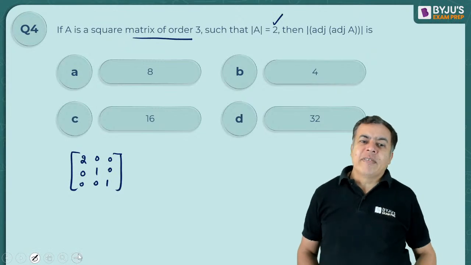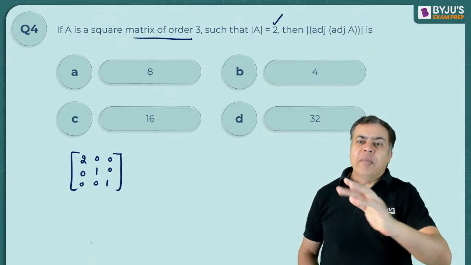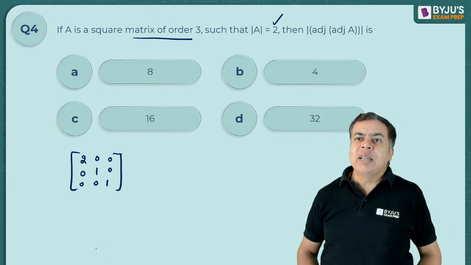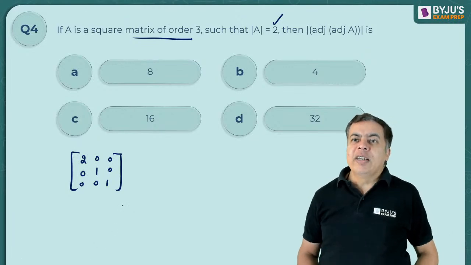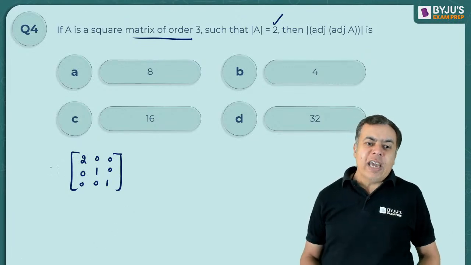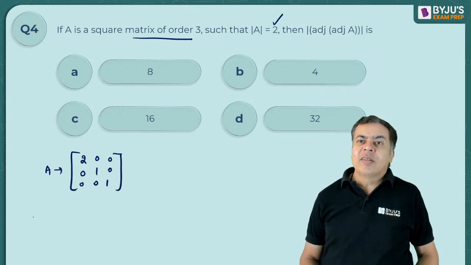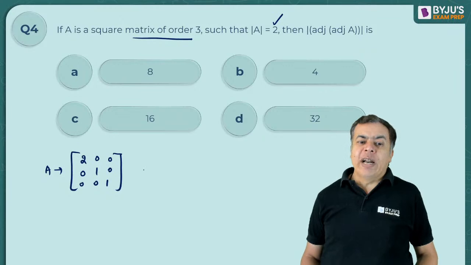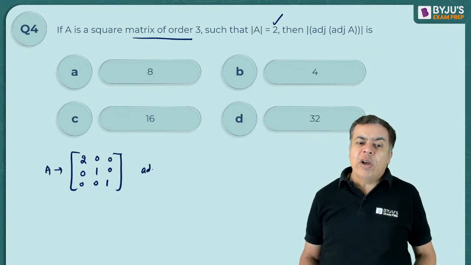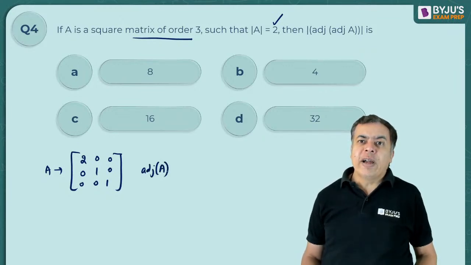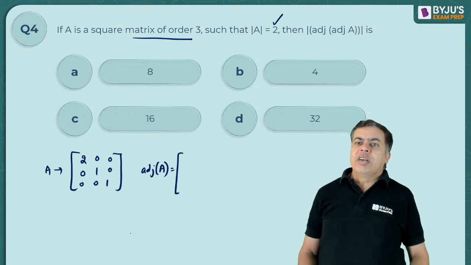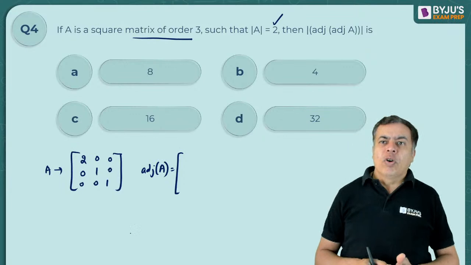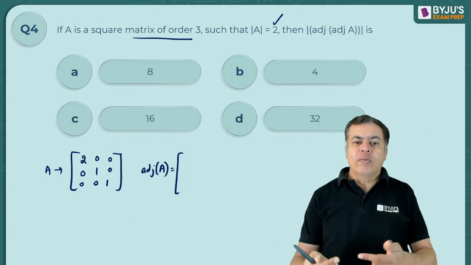Right, the determinant value will be 2 into 1 minus 0, so that is 2. The rest of the elements are 0, so no need to take anything else. So if this is A, you know the determinant of A. Now take the adjoint of A. Adjoint of A is the transpose of the matrix